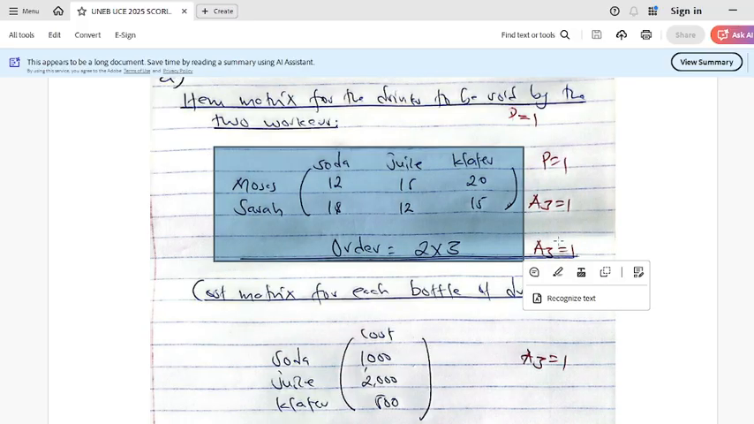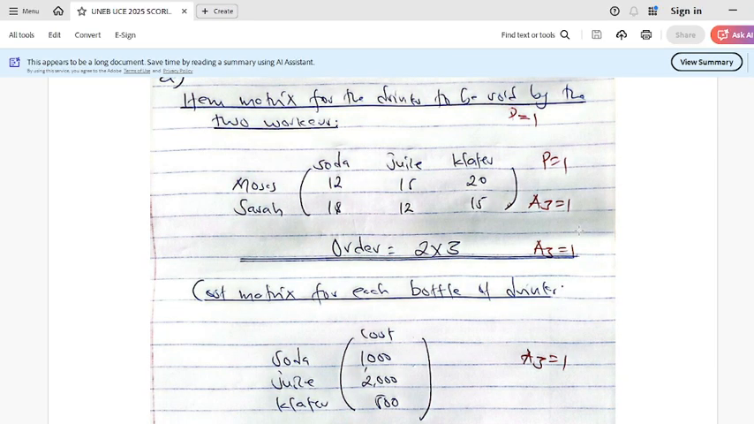With the items. So you can see we have soda, juice, and water. Those are the items. How many bottles of soda is Moses going to sell? 12. What about juice? And for Sarah, hope you can see. Then we come up with the order. Some people are still having problems with calculating. We find out the order. This is a mark we should not leave out. You should not leave out this mark.